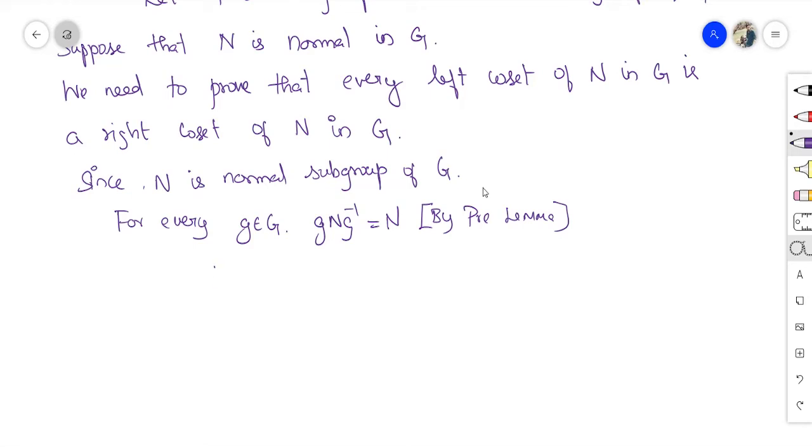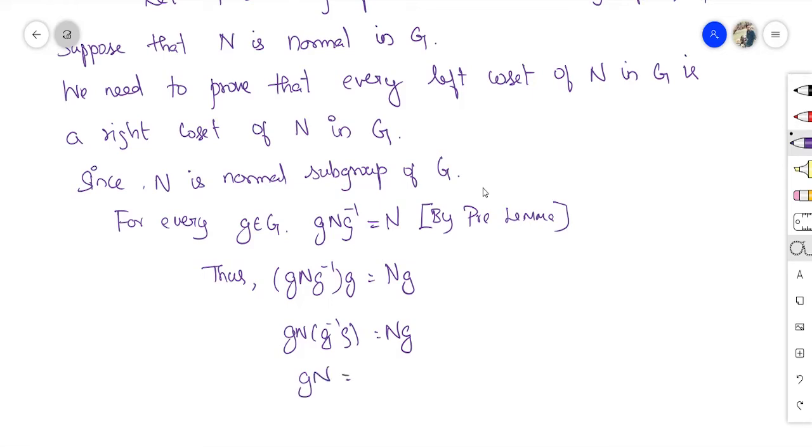Thus g N g inverse equals N. Operating g on both sides in G, if I use the associative property, I get g N g inverse g is equal to N g. Thus, gN equals Ng. This is the left coset and this is the right coset. gN has g on the left side, so it is the left coset of g in N. Ng is the right coset of g in N. Therefore, the left coset becomes the right coset.